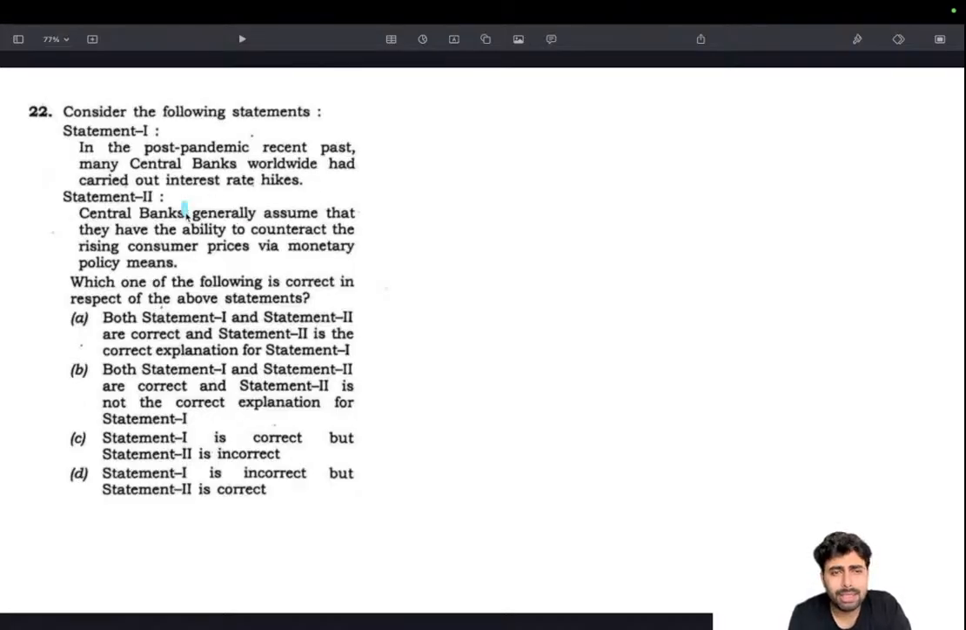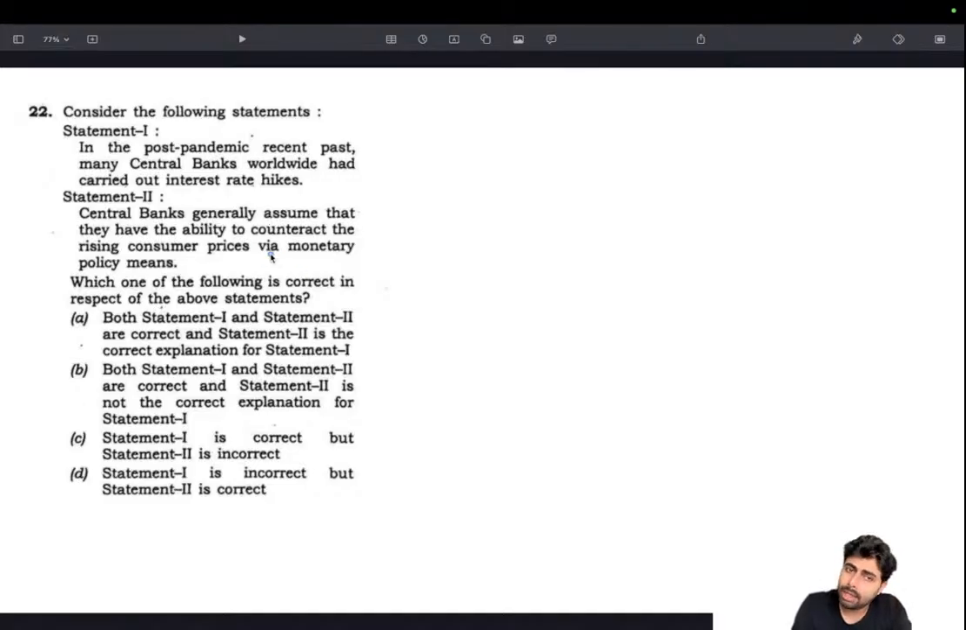But the framing of the question can confuse some aspirants, because it says central banks generally assume that they have the ability. They have tried to make this statement more general, but this could be read as, okay, there is something they are expecting from us, and this can lead to overthinking. There is nothing like that. Basically, the question is talking about the general nature of central banks, and the statement is written in such a way that it seems very general, not at all conclusive.